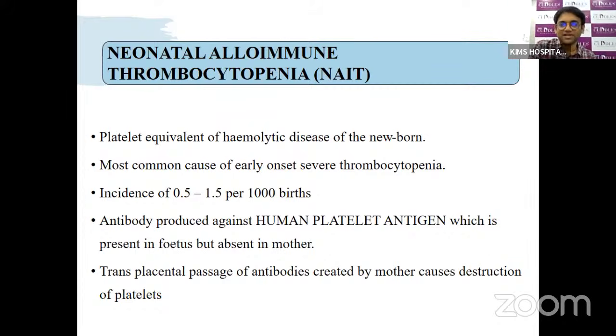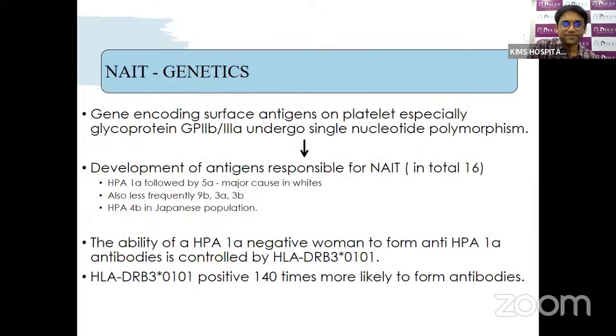So what happens is that antibodies are produced against the human platelet antigen that is present in the fetus but not in the mother. Similar to Rh, where the RhD antigen is present in the baby but not in the mother. Here, similarly, the mother doesn't have the antigen, but the baby has it, inherited from the father. So mixing of the blood will happen. The antibodies are produced against this antigen, and these transplacental antibodies go into the baby, causing destruction of the platelets.